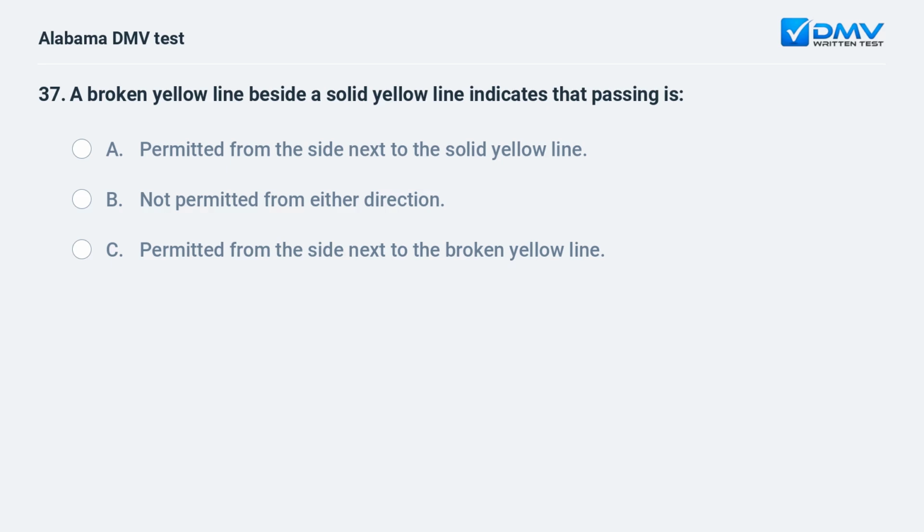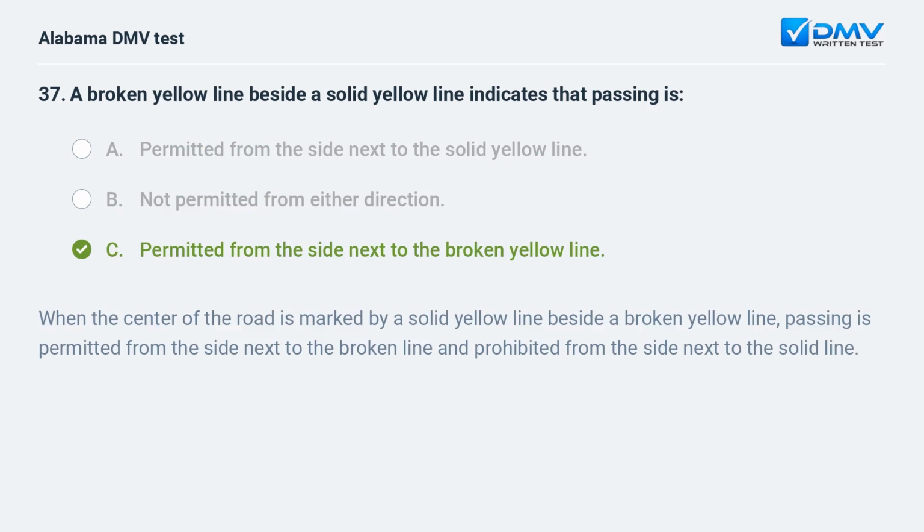A broken yellow line beside a solid yellow line indicates that passing is A. Permitted from the side next to the solid yellow line. B. Not permitted from either direction. C. Permitted from the side next to the broken yellow line. C. Permitted from the side next to the broken yellow line. When the center of the road is marked by a solid yellow line beside a broken yellow line, passing is permitted from the side next to the broken line and prohibited from the side next to the solid line.